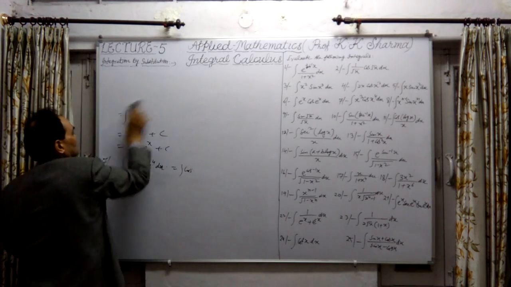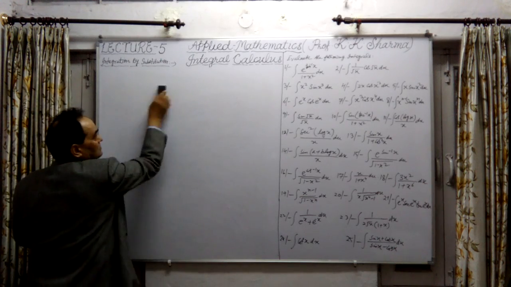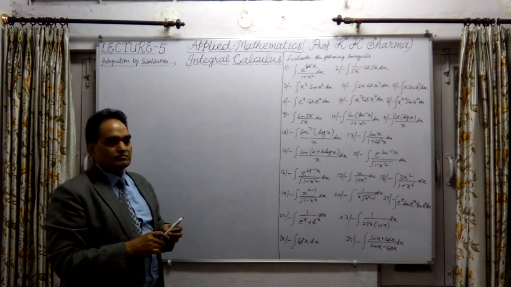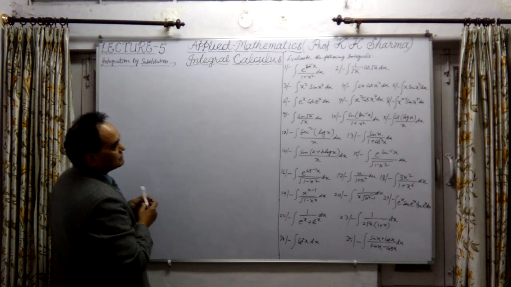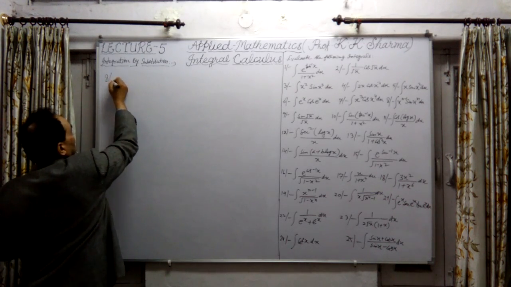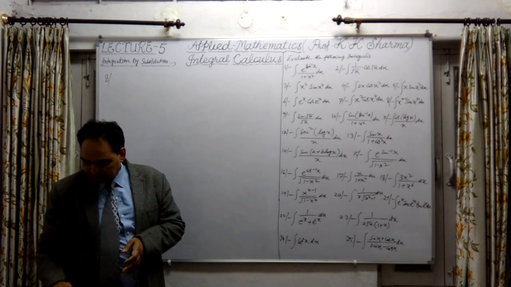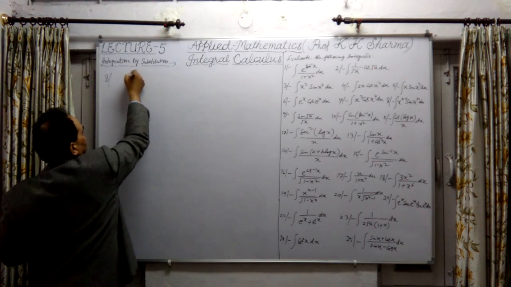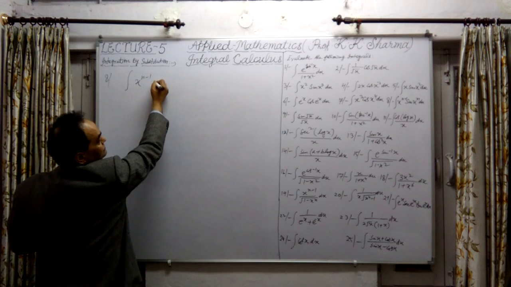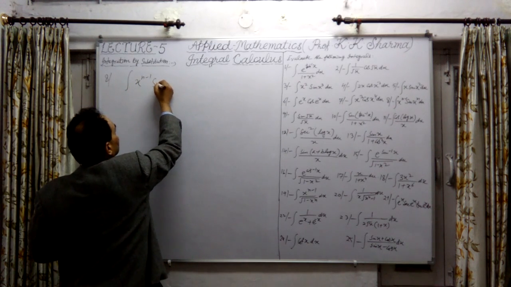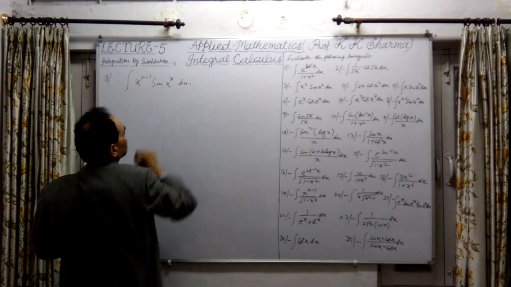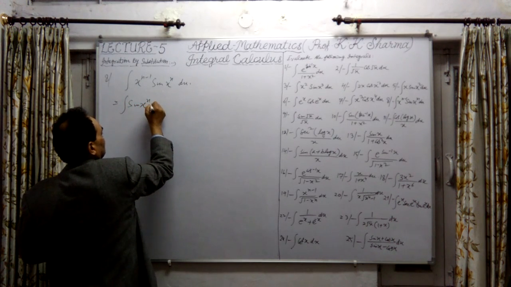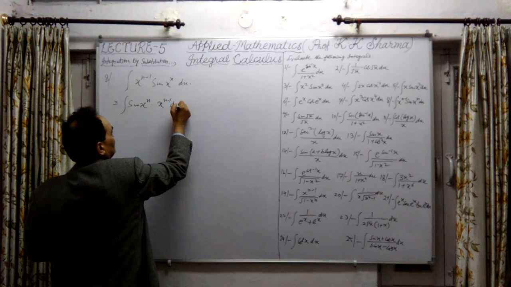This is the process of solving integration by using the substitution method. So the substitution method is used like this. Now question number 8 here. Question number 8 is x raised to power n minus 1 into sin of x raised to power n into dx. We can change it like this. First write sin x raised to power n into x raised to power n minus 1 into dx.